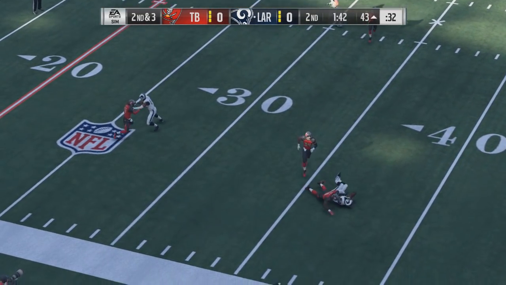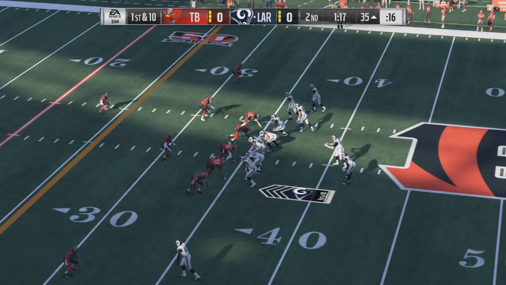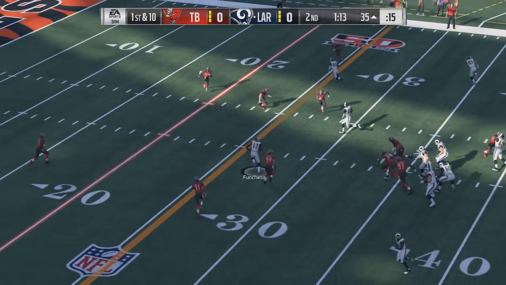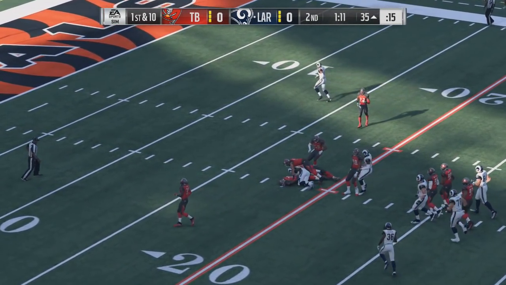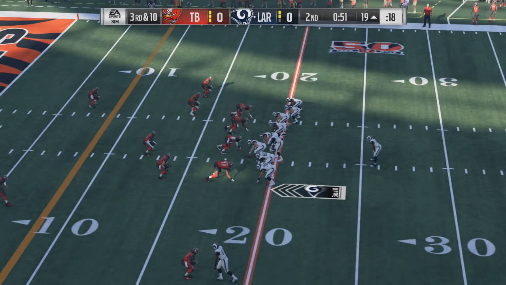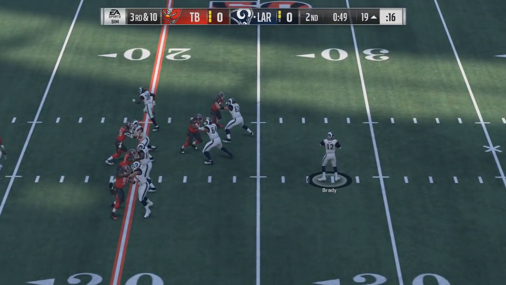2nd down and 3. This time he hits his receiver Devin Funchess for the 1st down. So they're getting into plus territory. And also what I do want to point out is the fact that Michigan actually has a kicker in this game and Ohio State doesn't. I know a lot of people get mad at that and it's like, oh, you should make the kicker and punter at least 60 overall. No. That's just part of the disadvantage of not having a kicker or punter in the NFL.